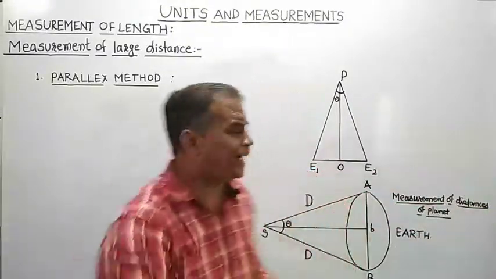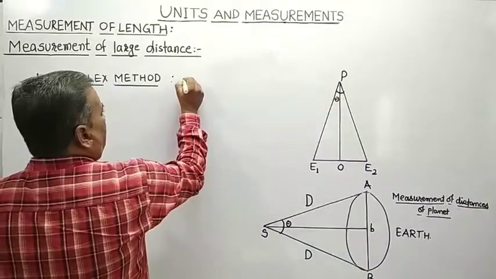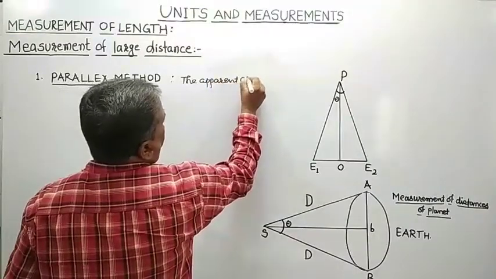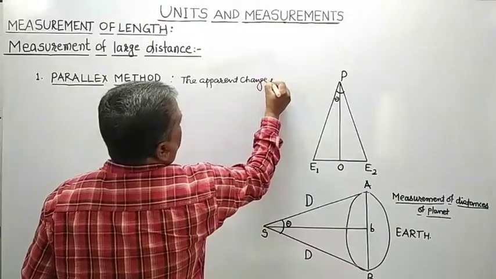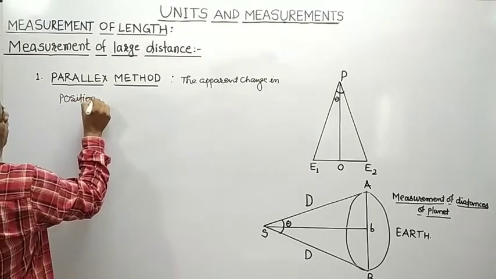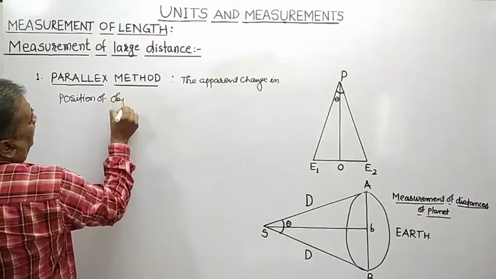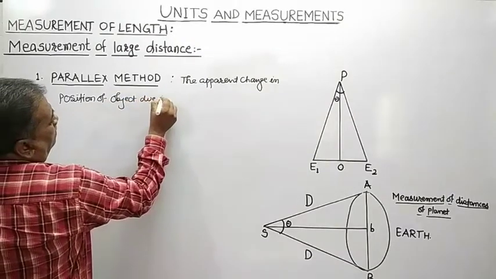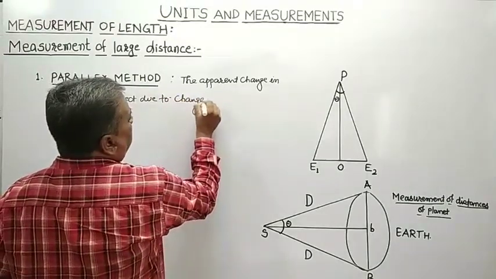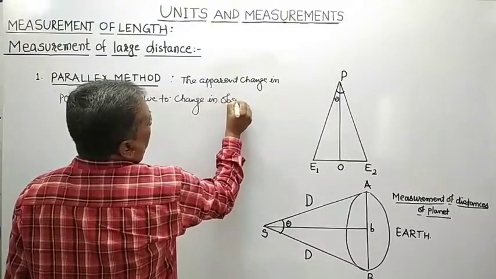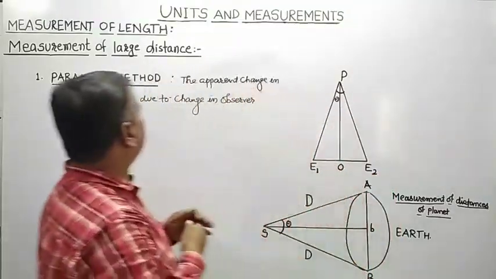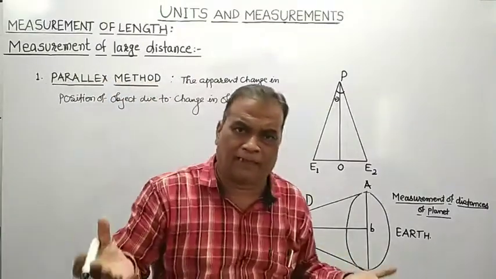So the apparent change in position of object due to change in observer is called parallax.